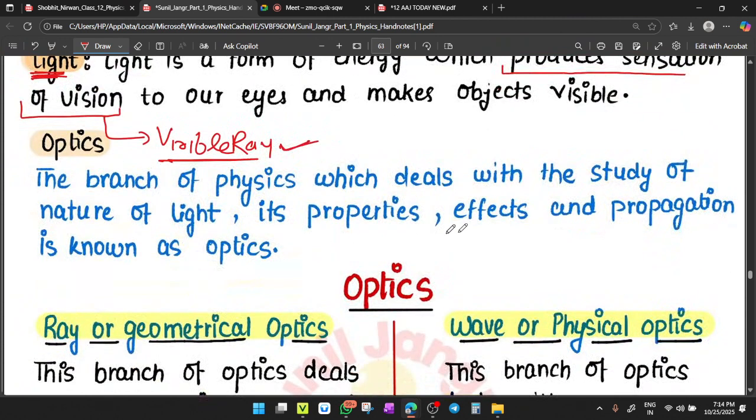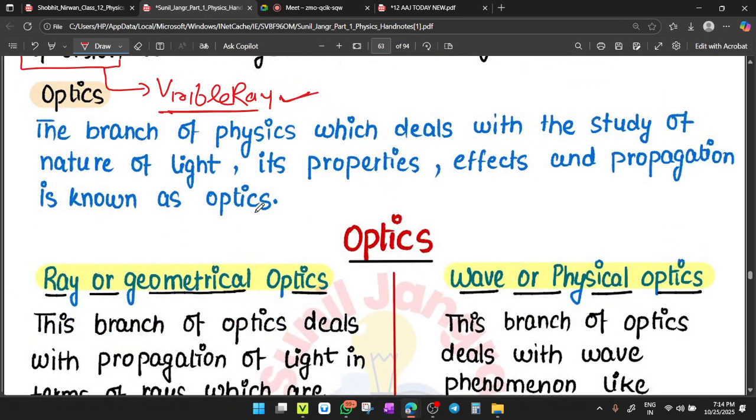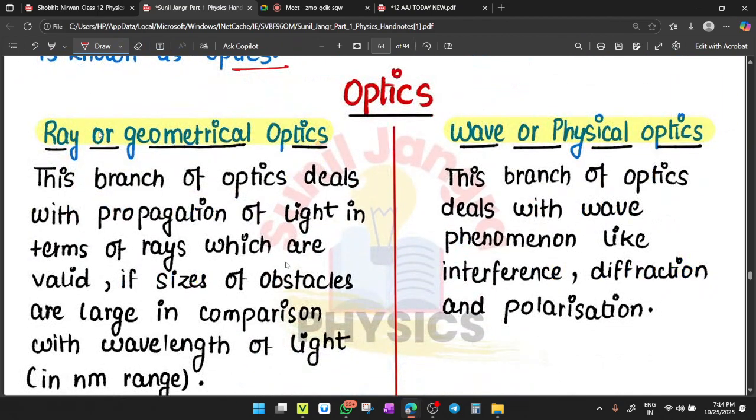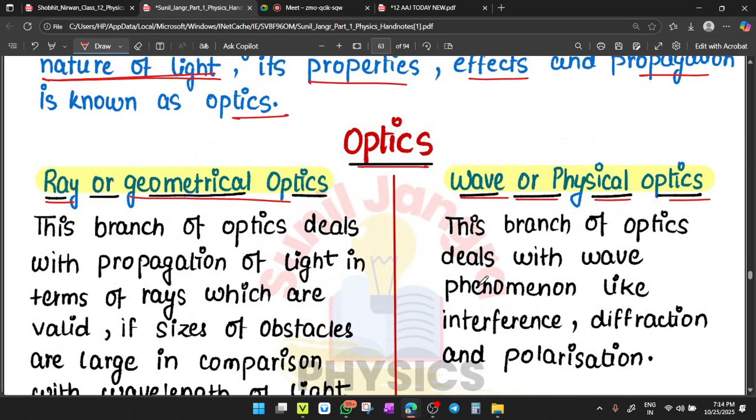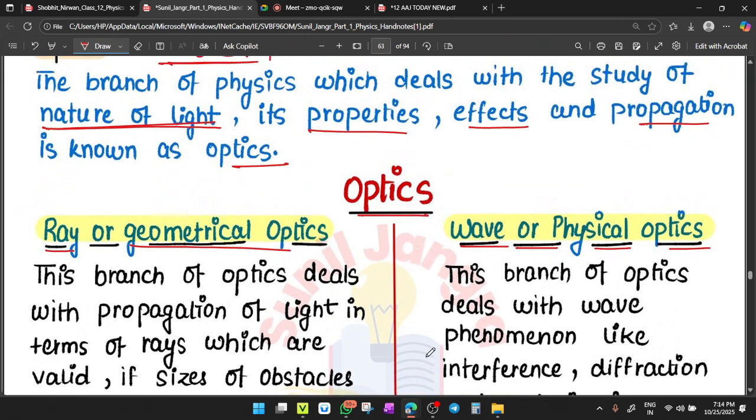The branch of physics which deals with the study of the nature of light, its properties, its effects and propagation is known as optics. Optics is of two forms. One is called ray optics or geometrical optics, and the second is wave optics or physical optics. Now tell me, what is the difference between ray optics and wave optics?